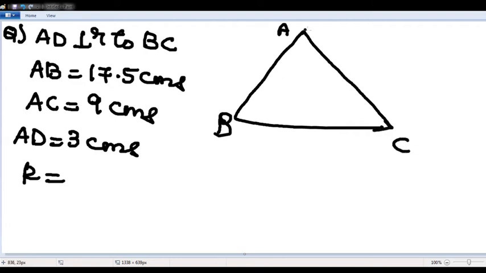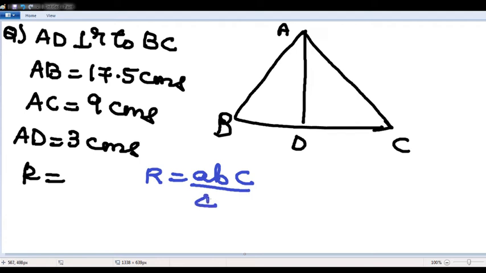ABC. AD is perpendicular to BC. Now, let me solve this problem, then I will go through the live chat. R. Now see here, sir. In any triangle, R is nothing but ABC by 4 delta. ABC by 4 delta, it is for any triangle.